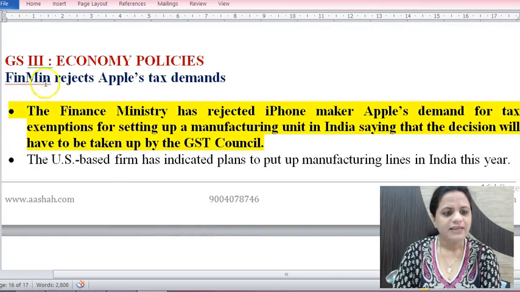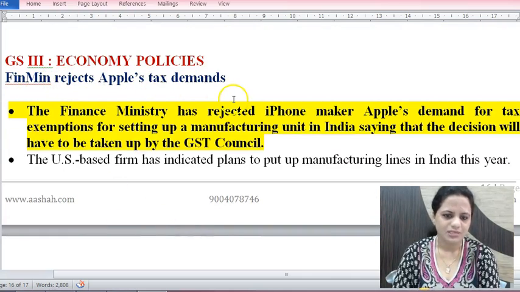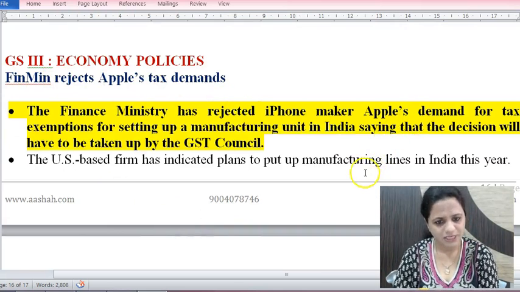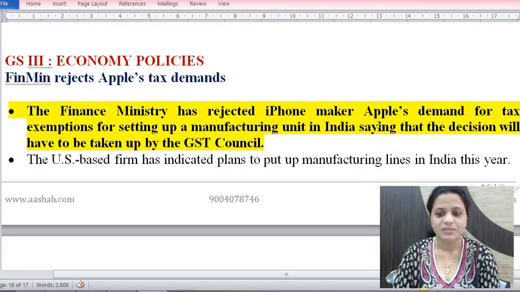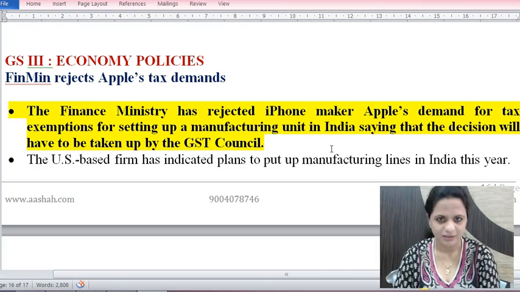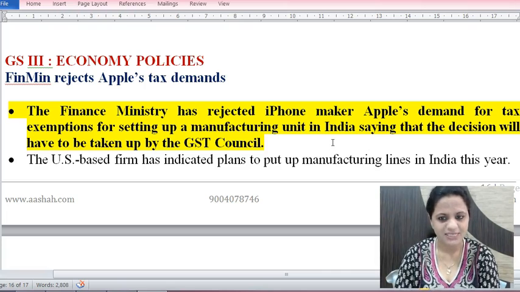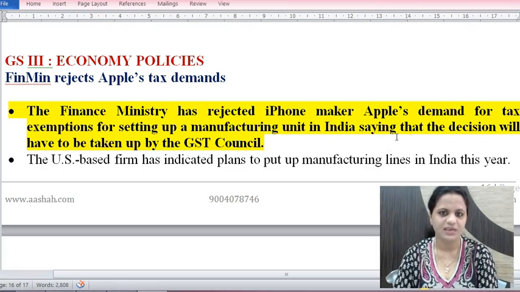Then next is Finance Minister rejects Apple's tax demands. This is the last news item. We have been discussing Apple. It wants to establish its manufacturing unit in India, but it wants tax concessions. Earlier too we have seen the Department of Electronics and IT said that Apple cannot be given tax concessions for everything, because for chargers and batteries, it was said these are not critical, high-end technologies, so they should be manufactured in the country. For that, concessions are not there. But Apple is very keen on having more tax exemptions.